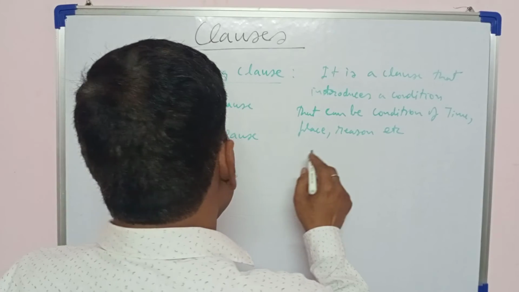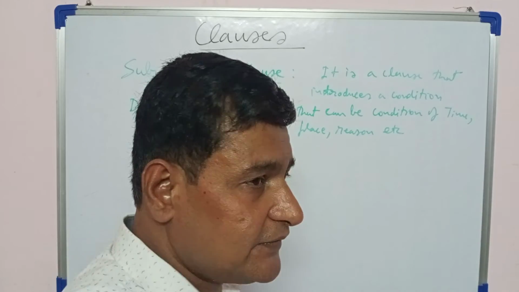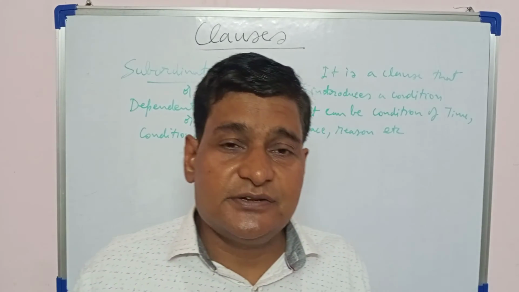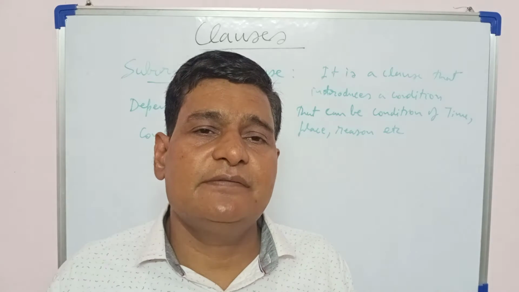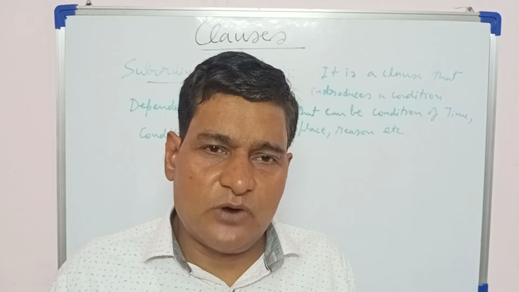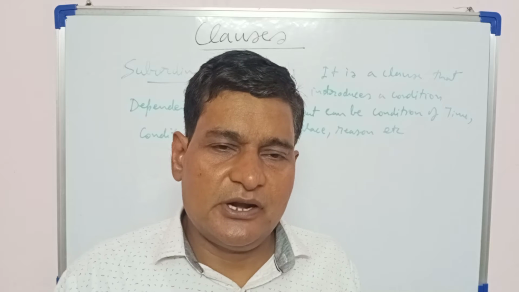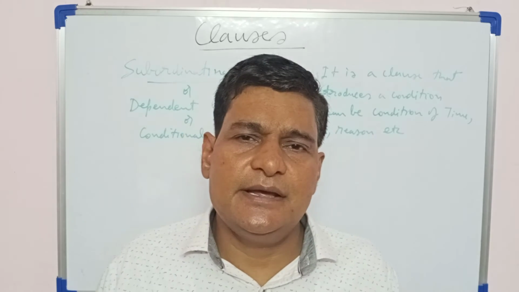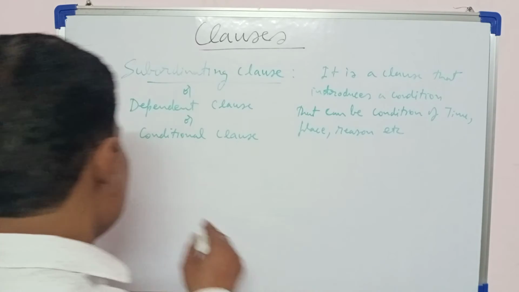So what are the conjunctions? We have already understood about subordinating conjunctions in the previous class. We have understood what are the words which introduce subordinating clauses. So let's directly understand the examples.